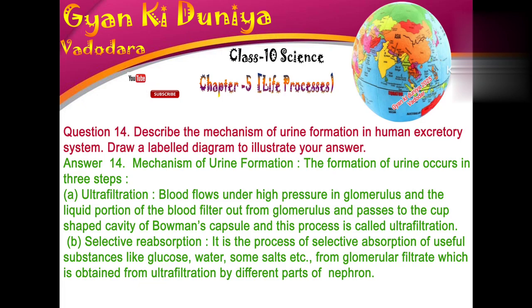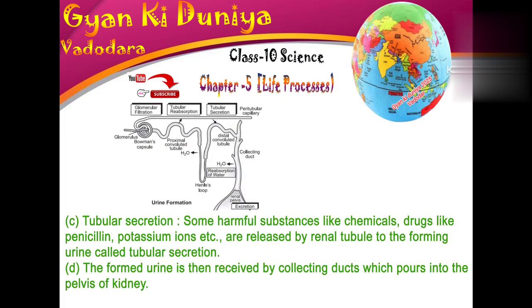B. Selective reabsorption. It is the process of selective absorption of useful substances like glucose, water, some salts etc. from the glomerular filtrate, which is obtained from ultrafiltration, by different parts of the nephron. C. Tubular secretion.